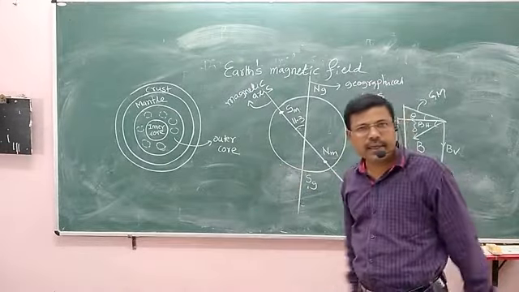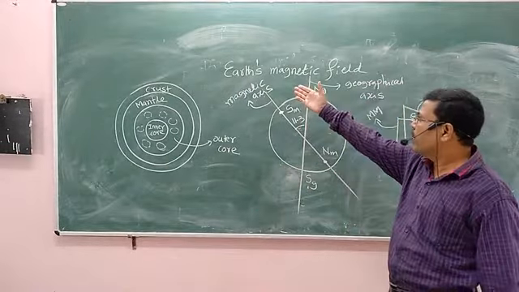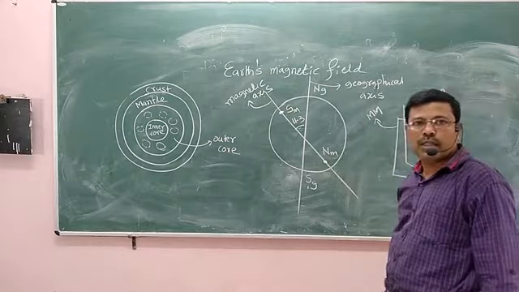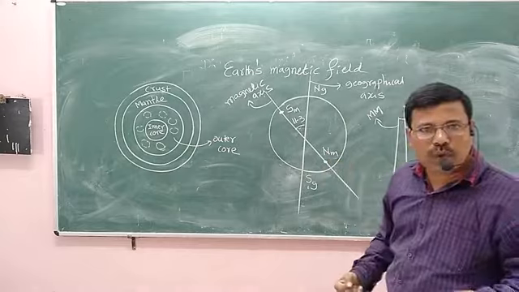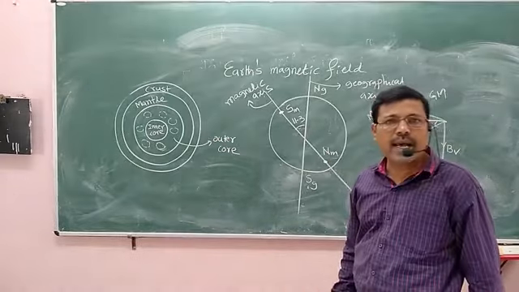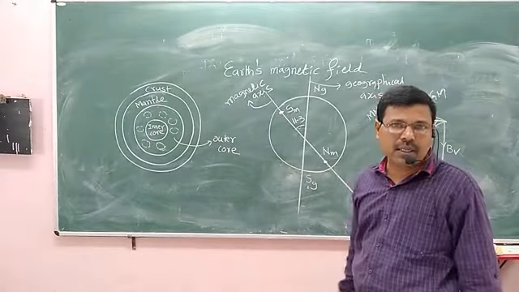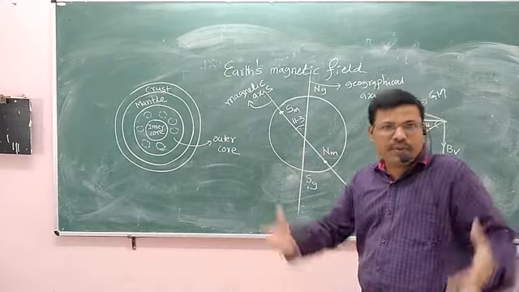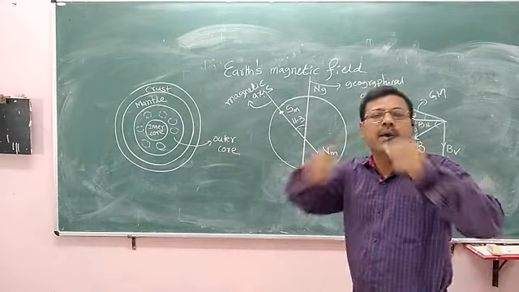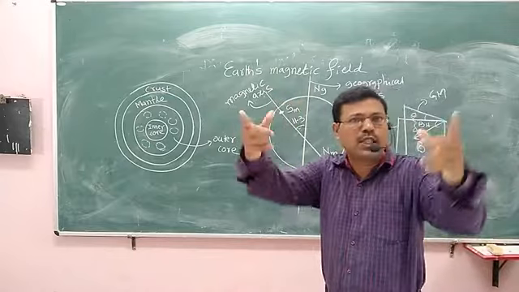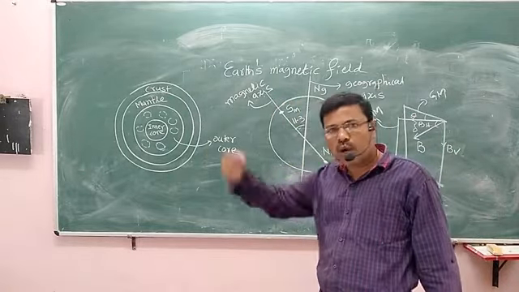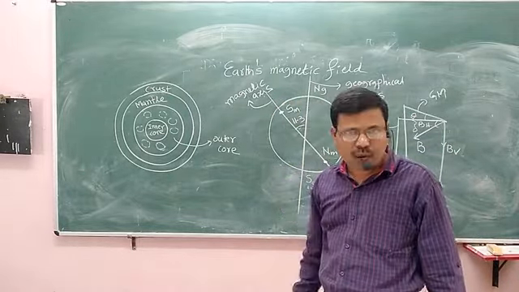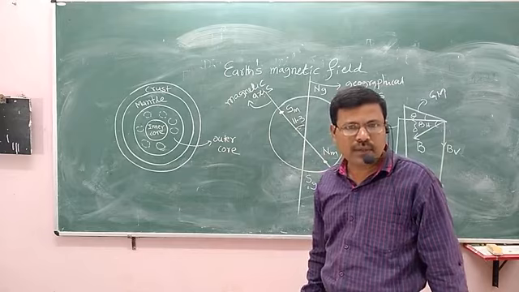I have planned to discuss a very important topic, Earth's magnetic field. In this session, we are going to learn how Earth has acquired magnetism. As all of us learned in lower classes, whenever a bar magnet is suspended in the air, it always points towards north and south. Why? Let us try to find the answer to that question.